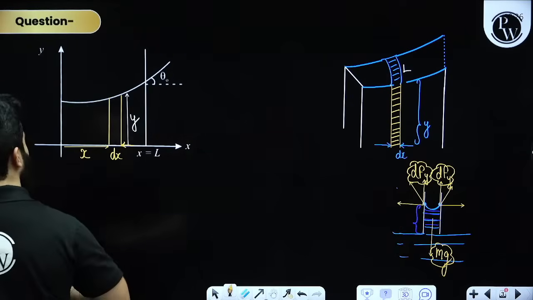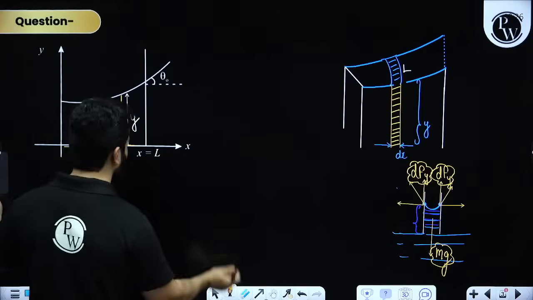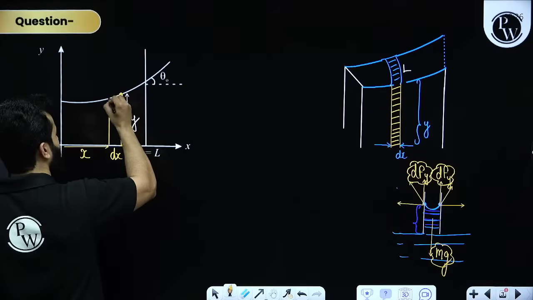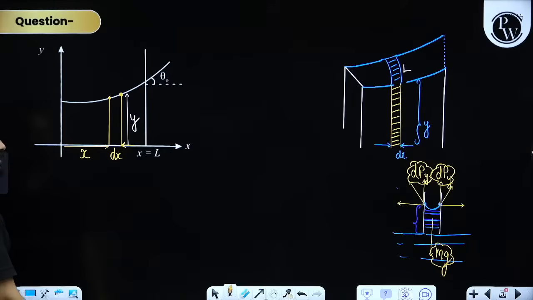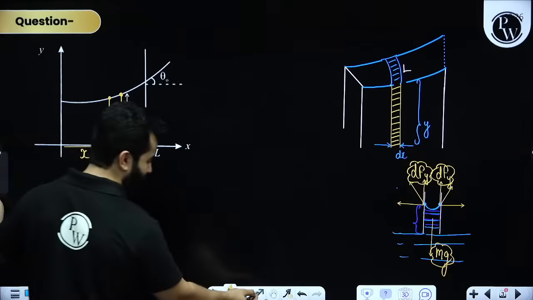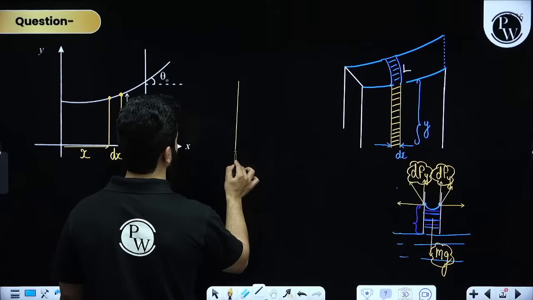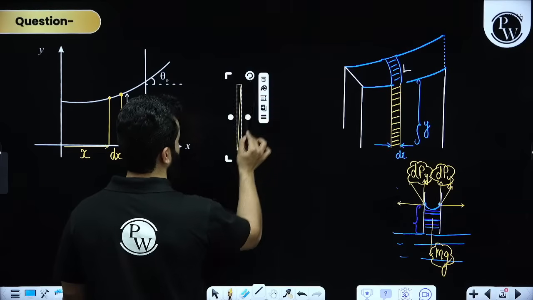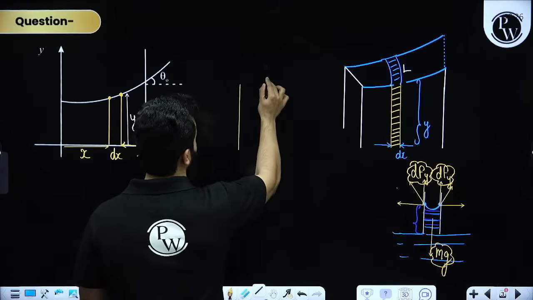Let's apply the same logic over here as well. At this point, my dear friend, and at this point, angles are slightly different. Now, to maximize this diagram, I'm going to draw the diagram somewhere over here, just so that you can understand it clearly.